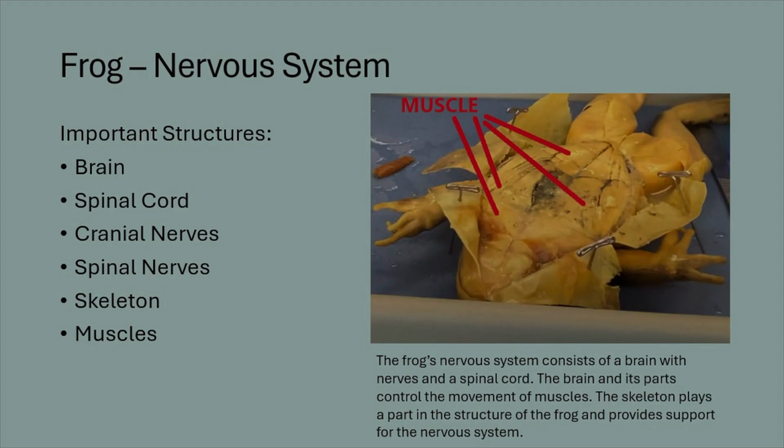The nervous system. The frog's nervous system consists of both a brain with nerves and a spinal cord. The brain and its parts control the movement of muscles. The skeleton also plays a part in the structure of the frog and provides support for the nervous system. Some important structures are the brain, the spinal cord, the cranial and spinal nerves, the skeleton, and the muscles. On the picture on the right, we can see the labeled muscle body of the frog.